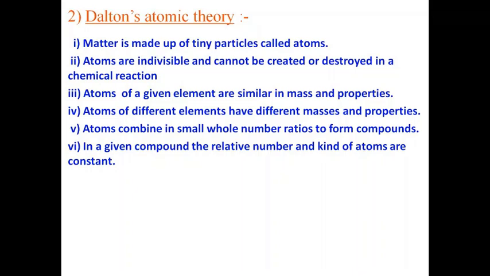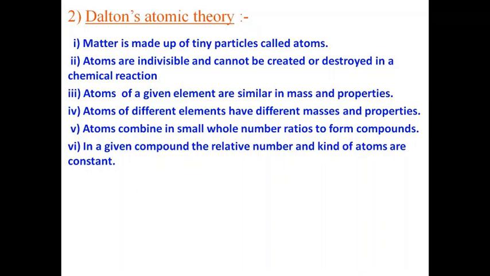Atoms of a given element are similar in mass and properties. If I take the element sodium, it is made up of sodium atoms. The sodium atoms are all similar in mass as well as properties. Next, moving on to the fourth point: atoms of different elements have different masses and properties. For example, in water, hydrogen has one property and oxygen has a different property. So we see that atoms of different elements have different masses, and their properties are also different.